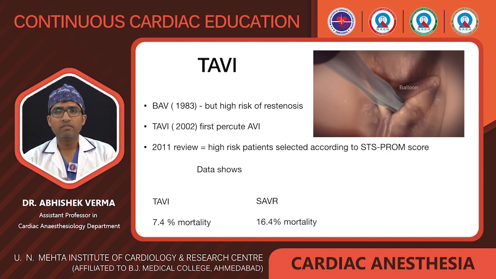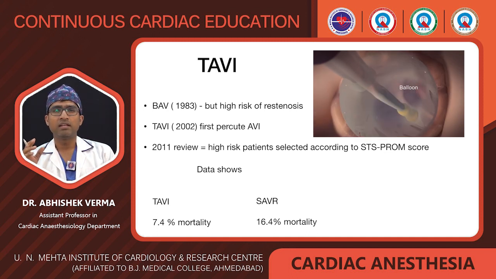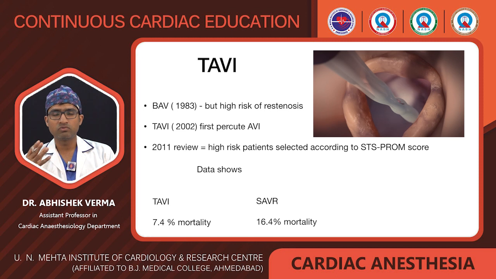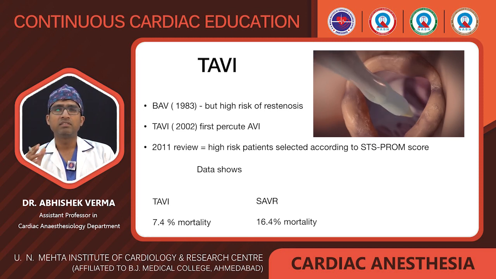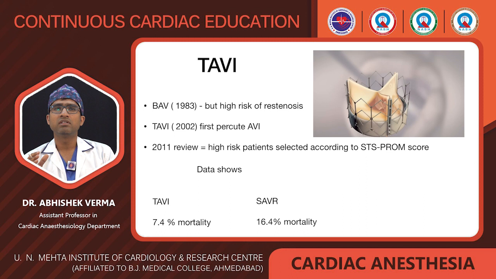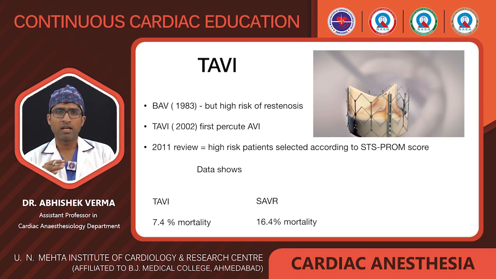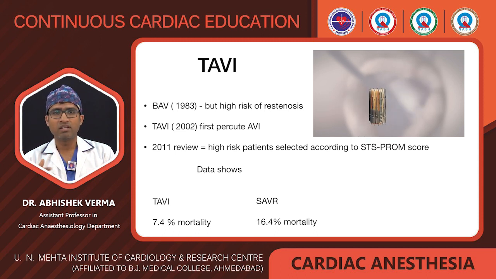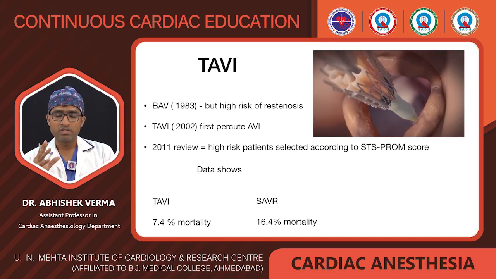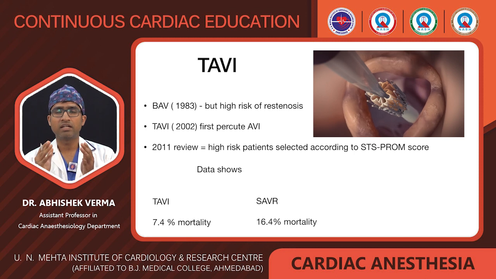The first BAV was done in 1983, balloon aortic valvotomy, in which we open the aortic stenosis via balloon dilation, but there is a high risk of restenosis in BAV. In 2002, the first percutaneous aortic valve implantation occurred, and after that TAVI evolved. In 2011 there was a review which shows all the patients were categorized as high risk according to the STS PROMISE score.